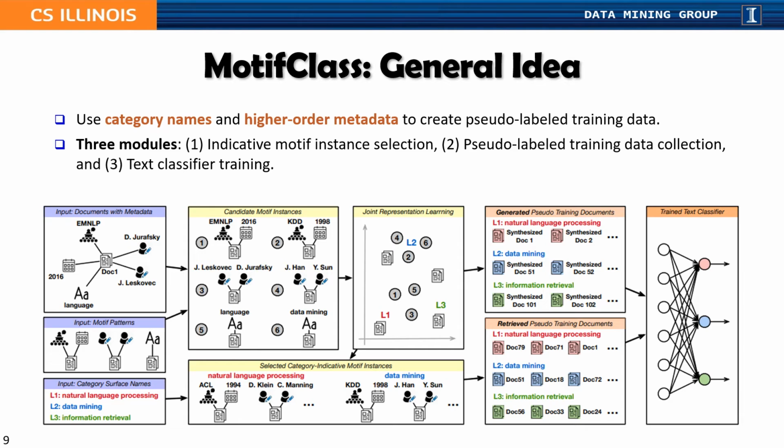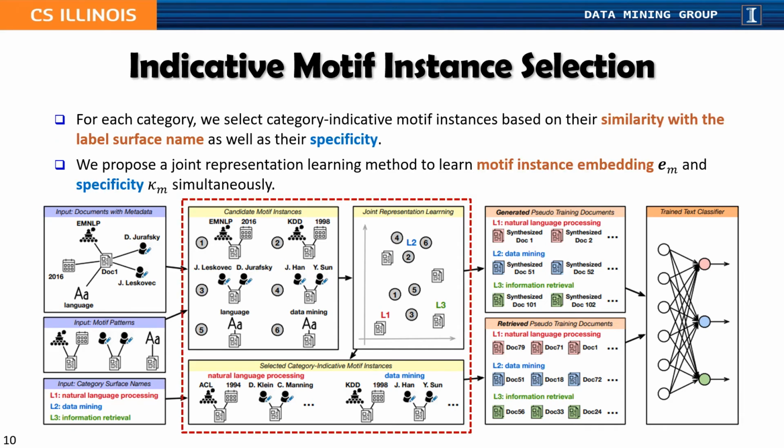I will then introduce them one by one. The first module is indicative motif instance selection. For each category, we aim to select category indicative motif instances based on their similarity with the label surface name, as well as their specificity.